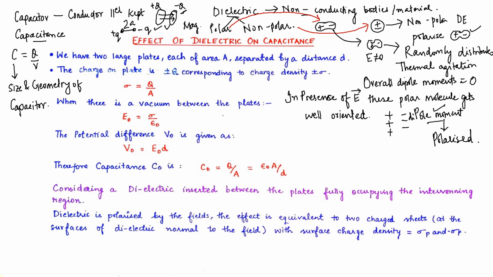Once our dielectric material is polarized, it will behave in a way that provides us the benefit we need. Now this is a dielectric over here, and it got polarized like this. Here we have a surface charge density which is positive, and at this end we have a surface charge density that is negative. This is capacitor plate 1. This is capacitor plate 2.